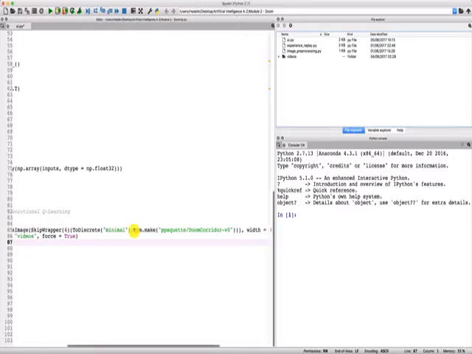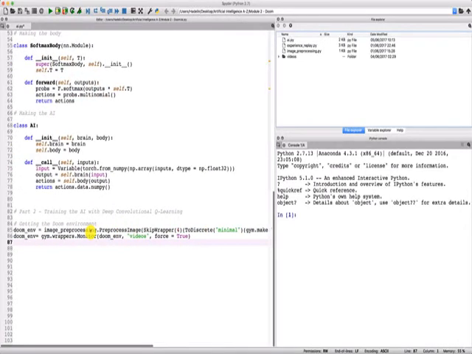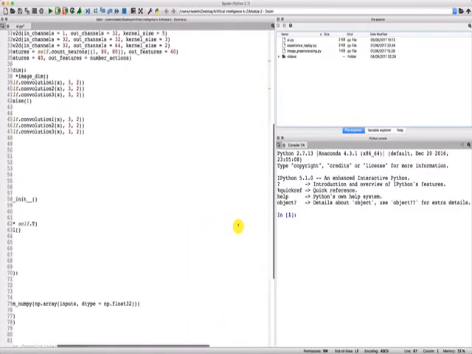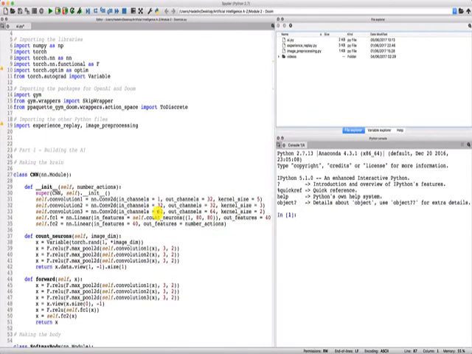But then we use this preprocess image class, which is a class from image preprocessing, to preprocess the images that will come into the neural network. And we preprocess them so that they have a square format with the dimensions 80 by 80. And that, remember, is because in our neural network, we set our input images to have the dimensions 1 by 80 by 80.